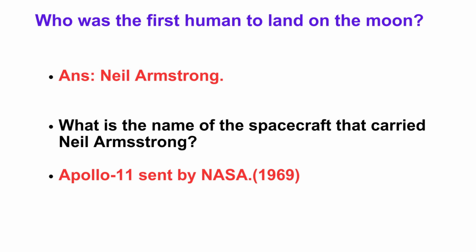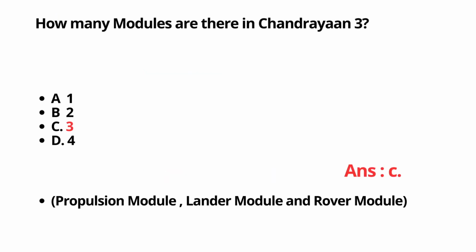The next question is, who was the first human to land on the moon? Answer is Neil Armstrong. What is the name of the spacecraft that carried Neil Armstrong? It was Apollo 11, sent by NASA in the year 1969. Neil Armstrong was the first man who landed on the moon. It was a proud moment for the whole of the Earth.